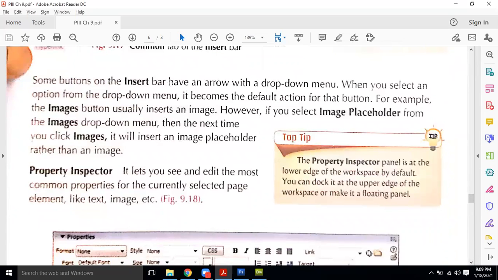Some buttons on the insert bar have an arrow with a drop down menu, which means they have more options in them. You can select an option from the drop down menu, and it becomes the default icon for the button. For example, the images button usually inserts an image, and the image placeholder is also there with it.